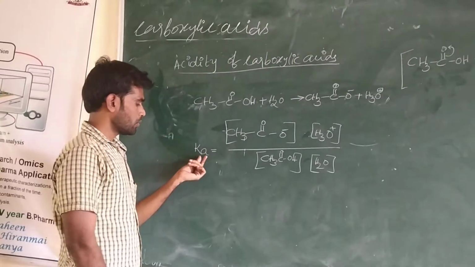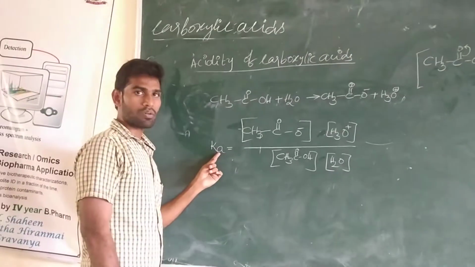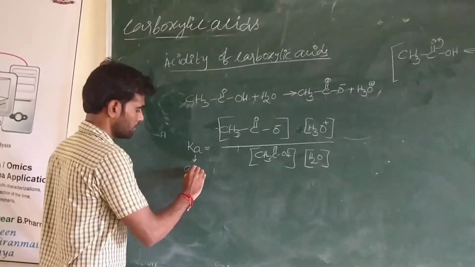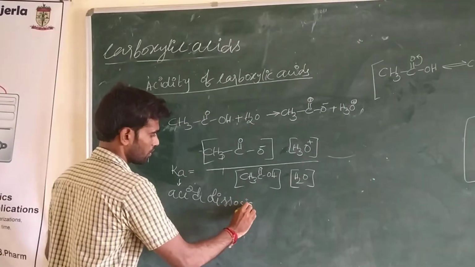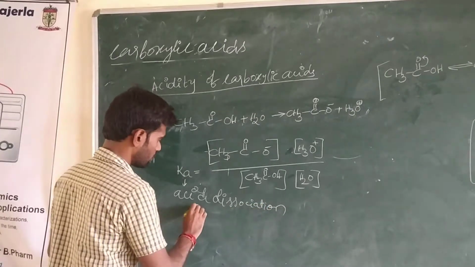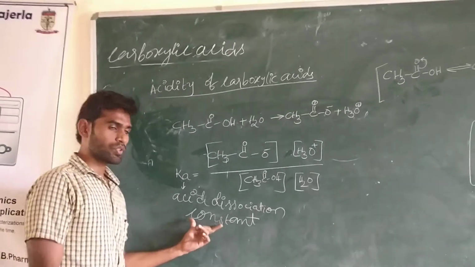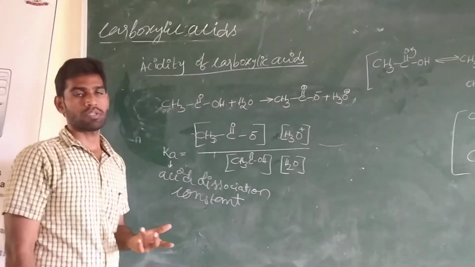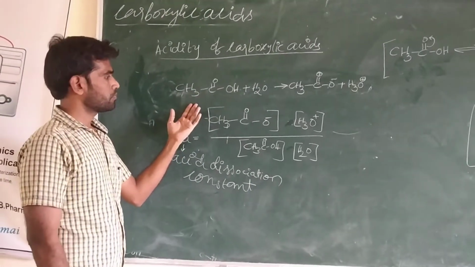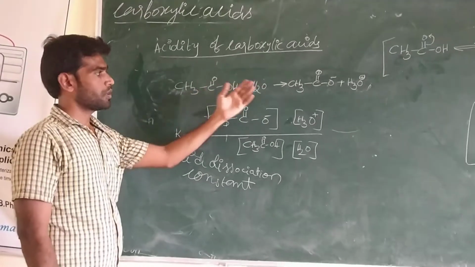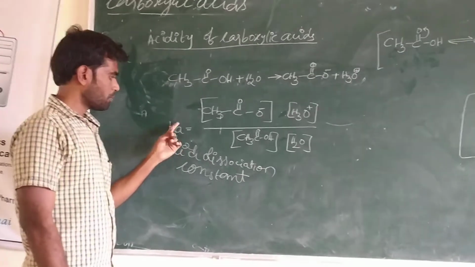Now, if you write about this, this is the Ka, acid dissociation constant. Ka is nothing but the acid dissociation constant. This means up to what extent the acid can dissociate. Maybe the acetic acid will dissociate 1% or 2% or 3%. We are calculating with the help of Ka.